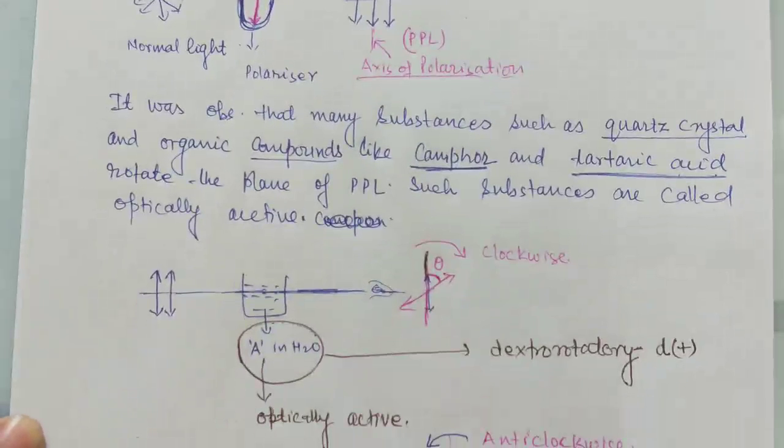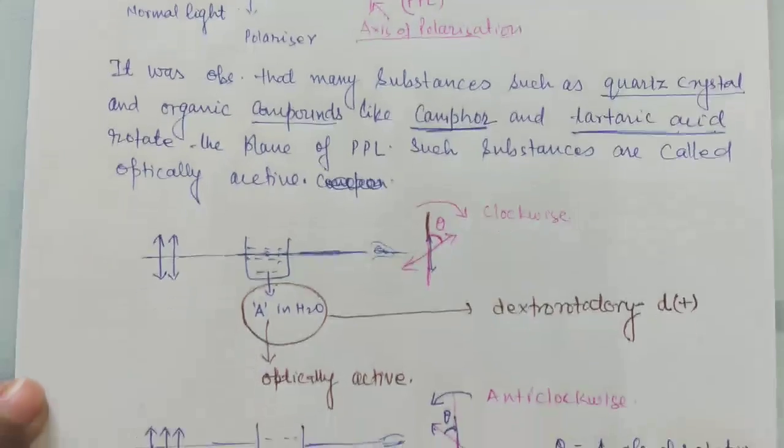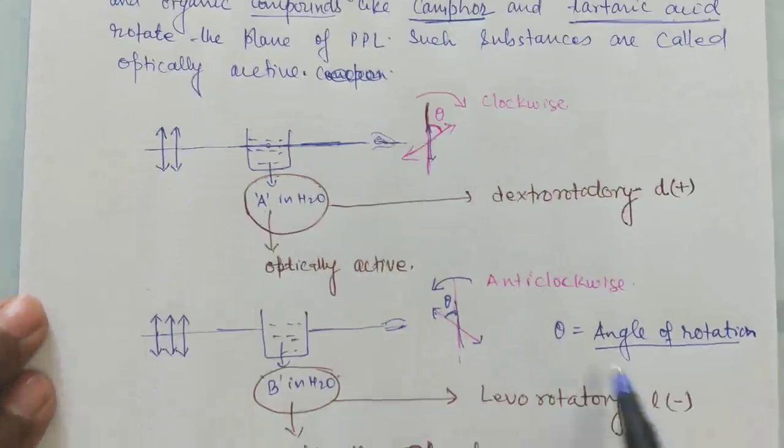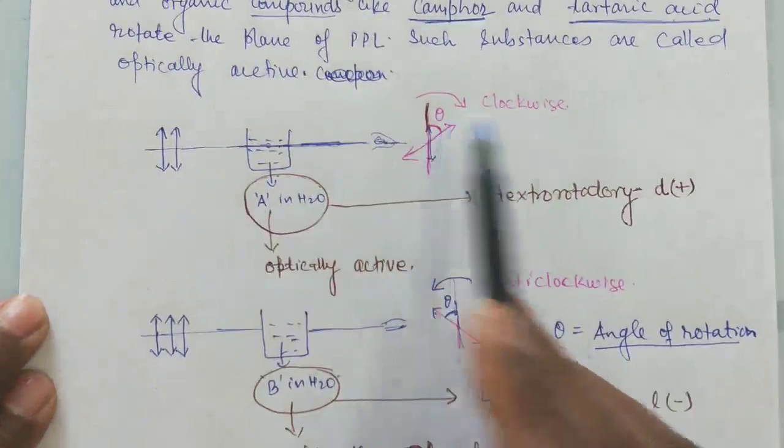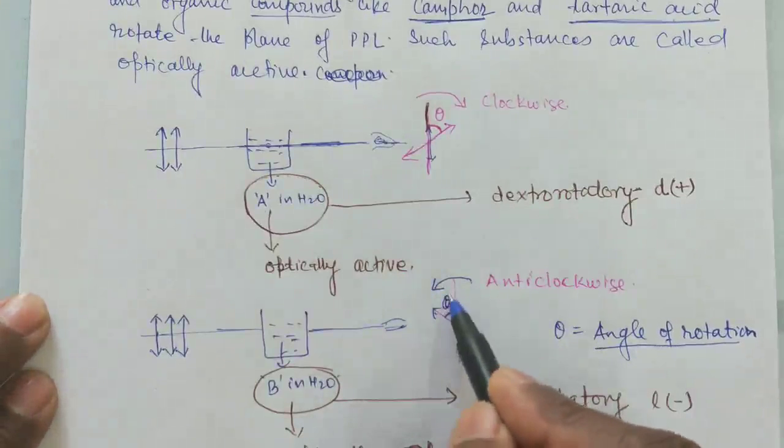Now see how this optical rotation works. What is this theta? Theta is called the angle of rotation, whether it is clockwise or counterclockwise; you can also take it as theta dash.